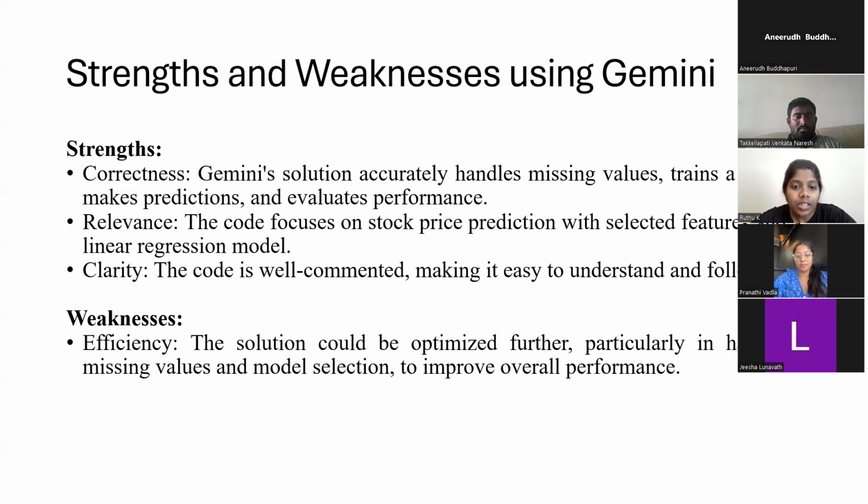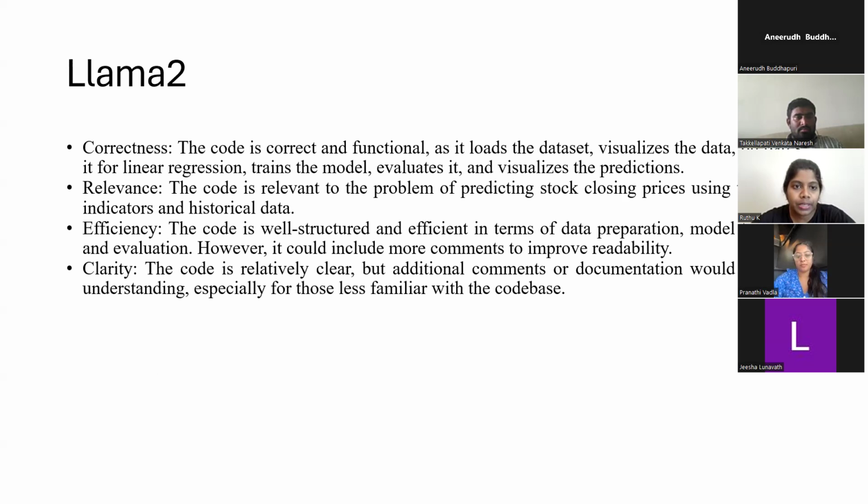And the weakness is the efficiency. The solution could be optimized further, particularly in handling missing values and model selection, to improve overall performance. As discussed by my teammate, Gemini is used to predict the missing values in the learning model. That will always be a weakness, because no model can predict 100% of the missing values. So it is a small weakness, but coming technology is going to enhance that also. The next slide will be continued by my teammate.